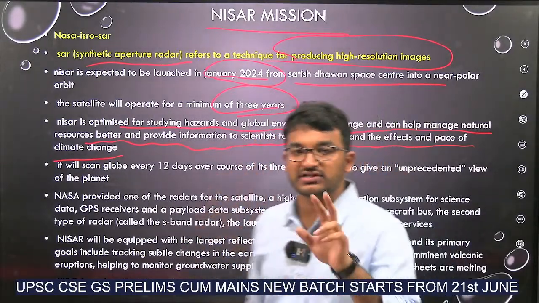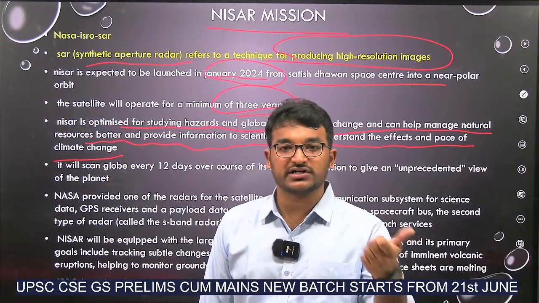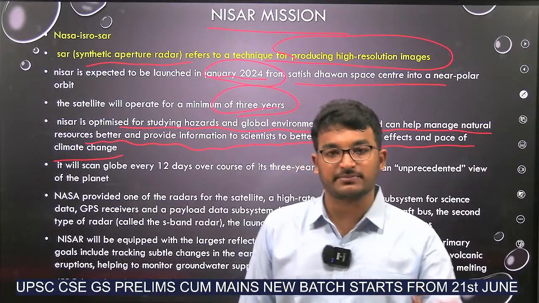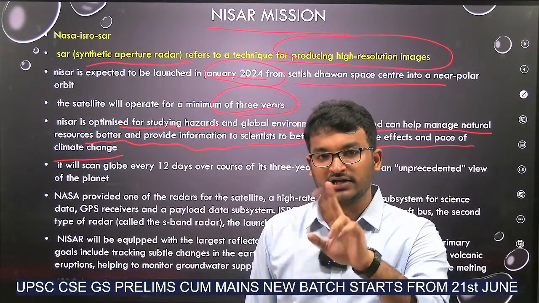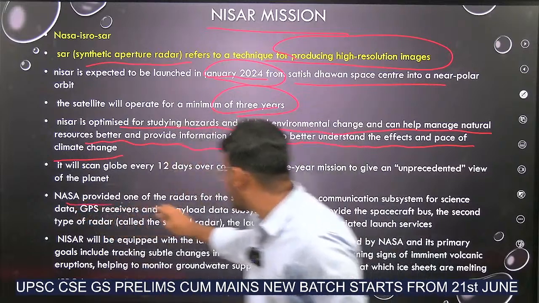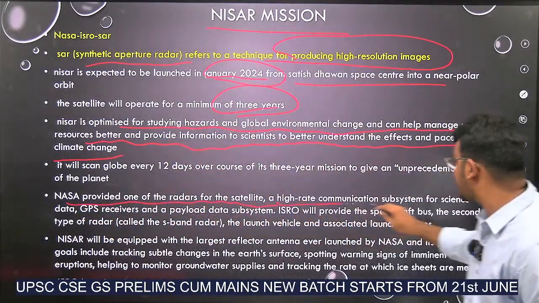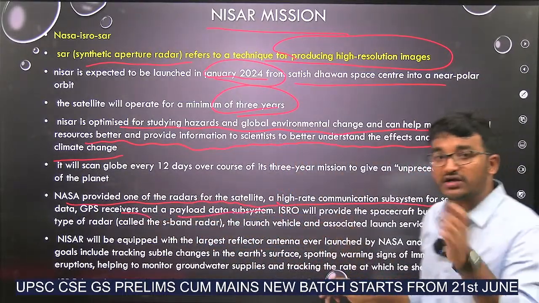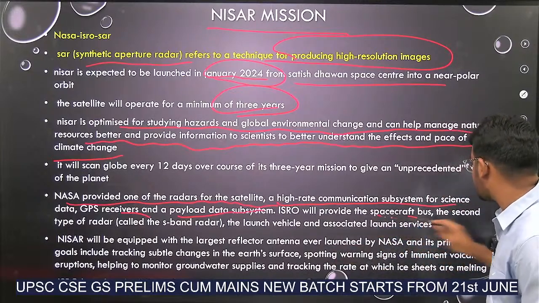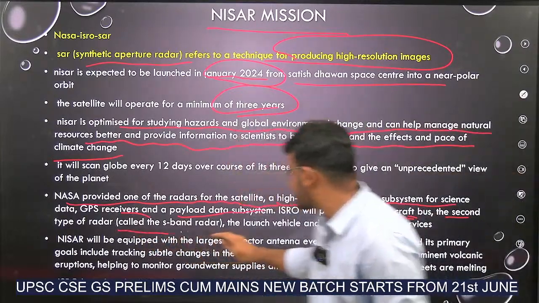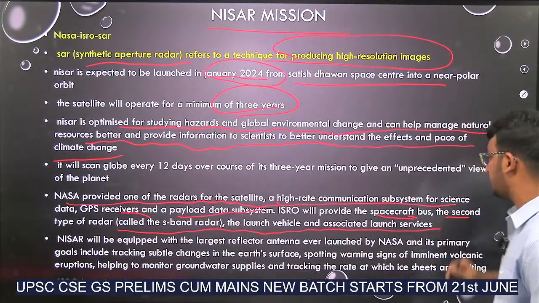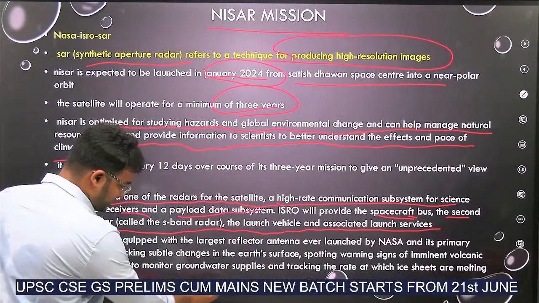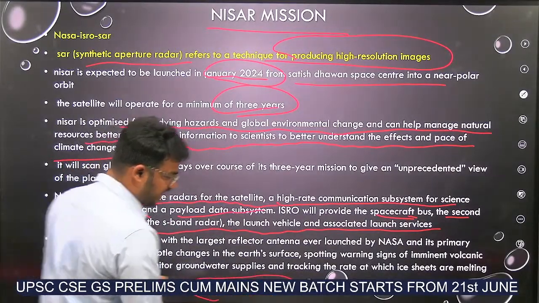And in this, since both NASA and ISRO are involved, we need to know what NASA is giving and what ISRO is giving. If an MCQ is asked based on that, they can twist among them. See, NASA provided one of the radars of the satellite, a high rate communication subsystem, GPS receivers and payload data subsystem. Now what did ISRO provide? The spacecraft bus, the second type of radar called the S-band radar, the launch vehicle and associated launch services. Okay. Now ISRO has already delivered this S-band SAR payload to NASA.